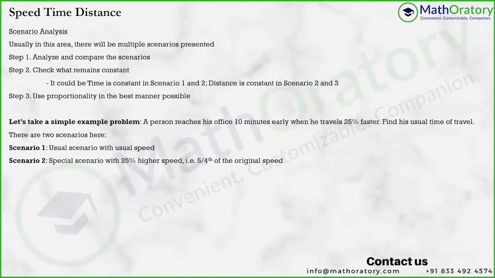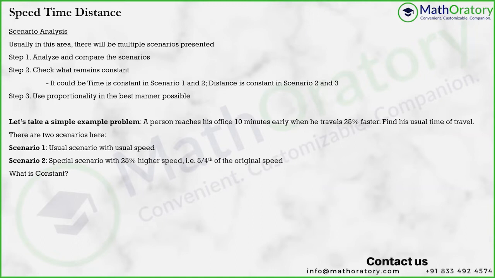But anyhow, if speed is increased by 25%, it should become 5/4 of the original. So this is what scenario two is, right? That is presented. So let us compare the two scenarios now. Now, what is constant? That is what I asked you to check, right? Now, in this case, I already discussed this, but the distance is constant, isn't it?